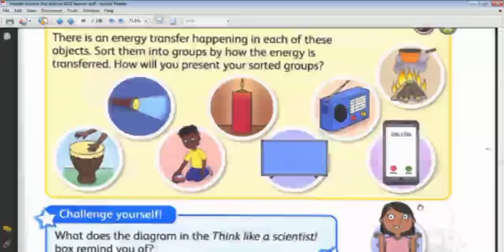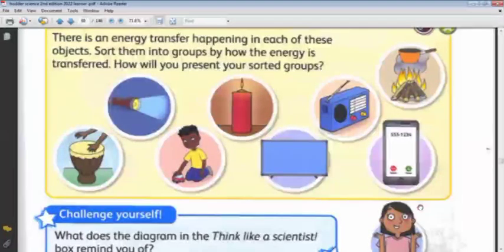The flashlight works by battery. It started with the battery and gives energy to the flashlight by light. It starts with the battery and transferred light, moving to the surroundings, not to the flashlight. So the energy starts with the battery and it is transferred to the surroundings in the form of light energy.